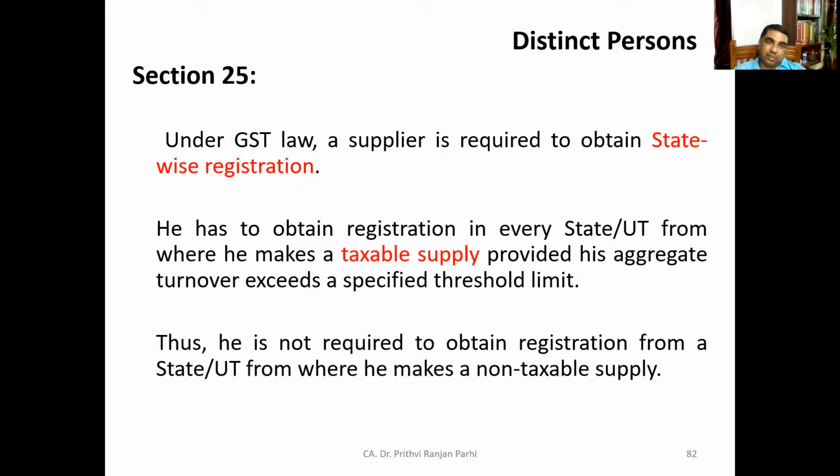So one needs to obtain a registration certificate in every state and union territory if he is making some taxable supply. But he might be making some supplies from a state, but let us say he is not making any taxable supply, or he is making non-taxable supply. Then he is not required to obtain registration under GST for that state.